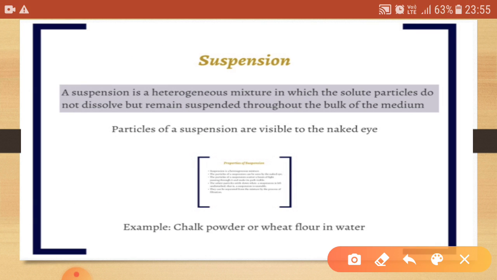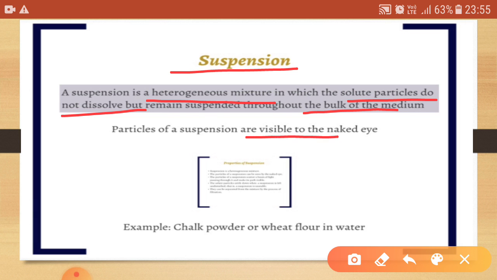Now come to the suspension. A suspension is a heterogeneous mixture in which the solute particles do not dissolve and remain suspended throughout the bulk of the medium. So basically, due to this property, we can easily see them with the naked eye. For example, chalk powder or wheat flour in water.